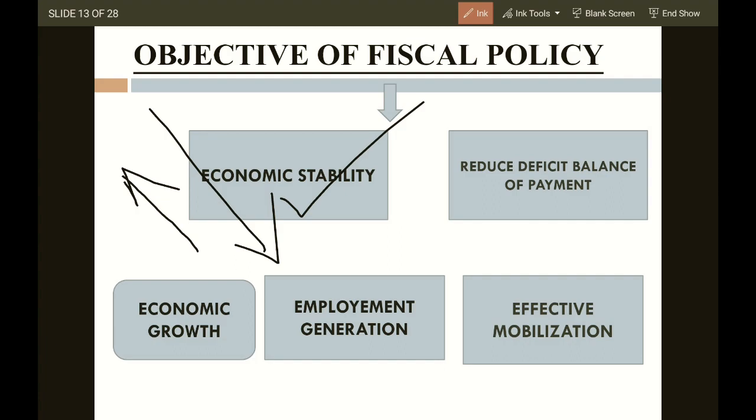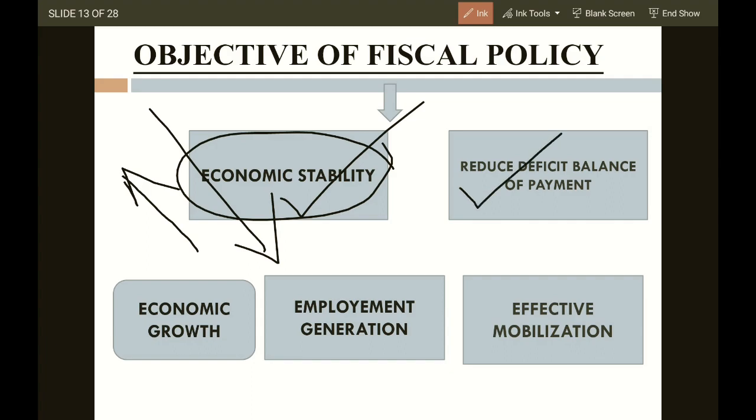If this situation happens in any economy, what will happen? There will be no systematic functioning of the economy. There will be no jobs. There will be poverty, no capital formation, no investment, low GDP, GNP, per capita income. That's why government makes and implements policy, so that the economy is stable and there are fewer fluctuations.